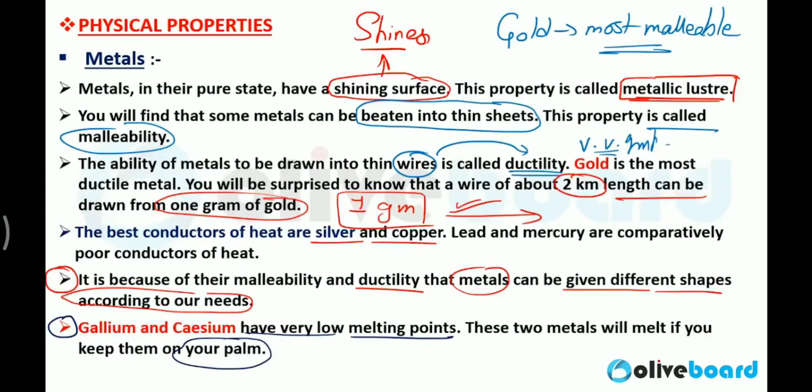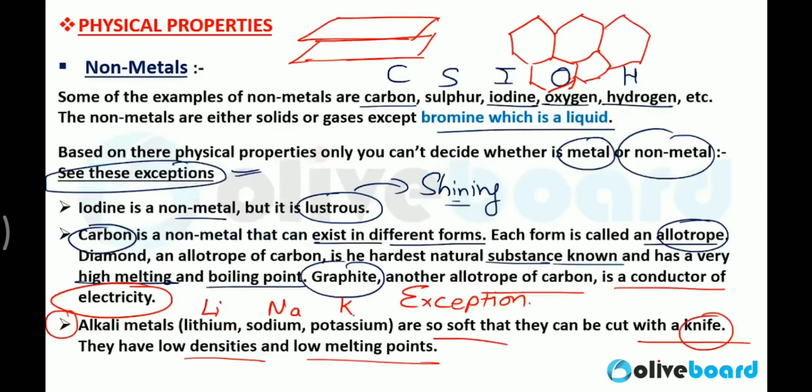And one more important piece of information: gallium and cesium are metals and they have very low melting points. Even these metals melt if you keep them on your palm. So that is also an exception. Clear? So these are the physical properties of metals and non-metals, and you can't decide whether it's a metal or non-metal just by comparing their physical properties.